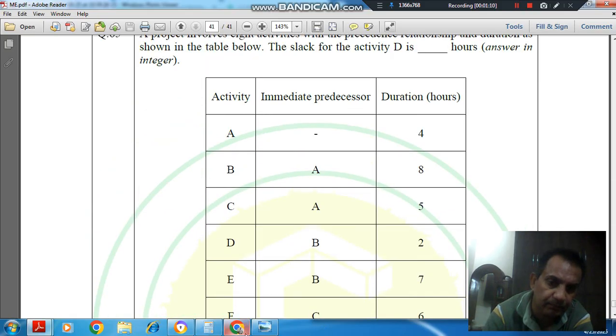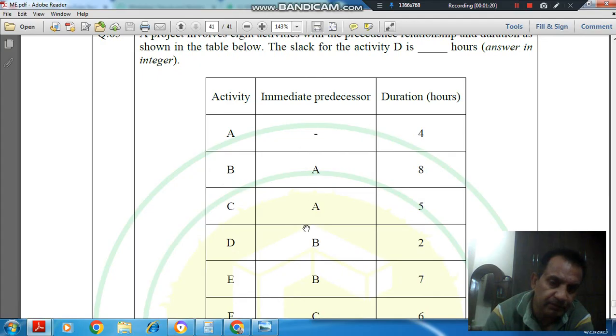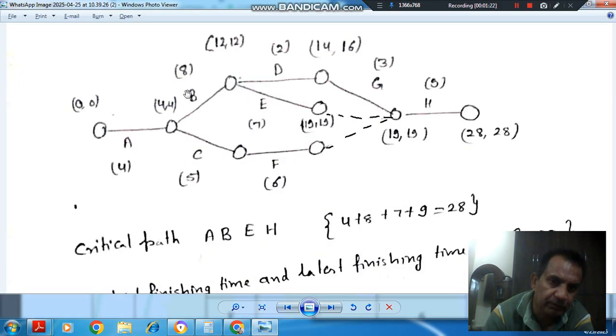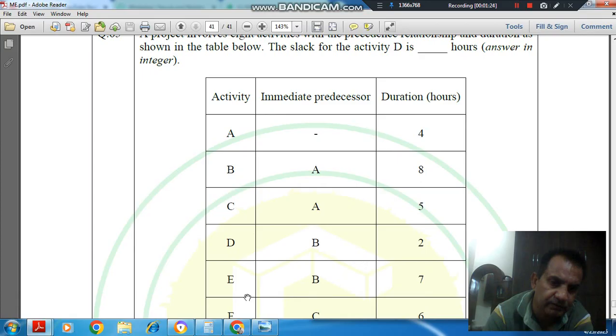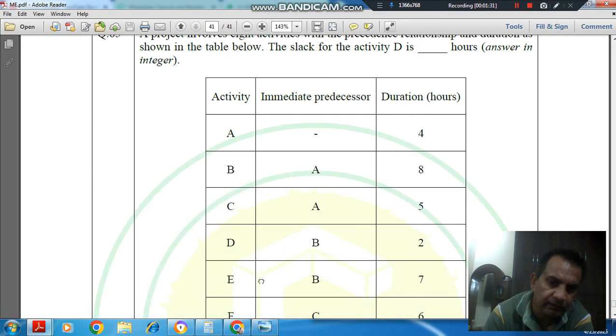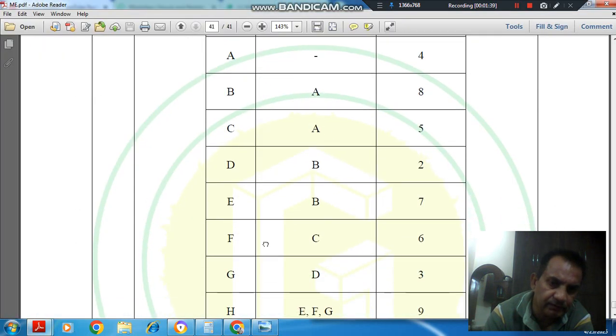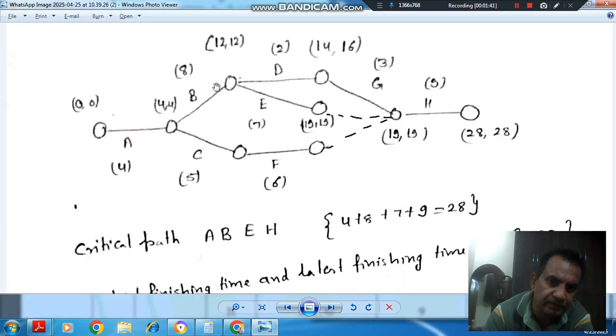So if we draw the project network, then first activity is A and the duration is 4. And then there is B and its immediate predecessor is A. So this is B and its duration is 8. And then there is C, its duration is 5 and immediate predecessor is A. So C is this. Then there is D, its immediate predecessor is B and duration is 2. And then there is E, immediate predecessor B and duration 7.